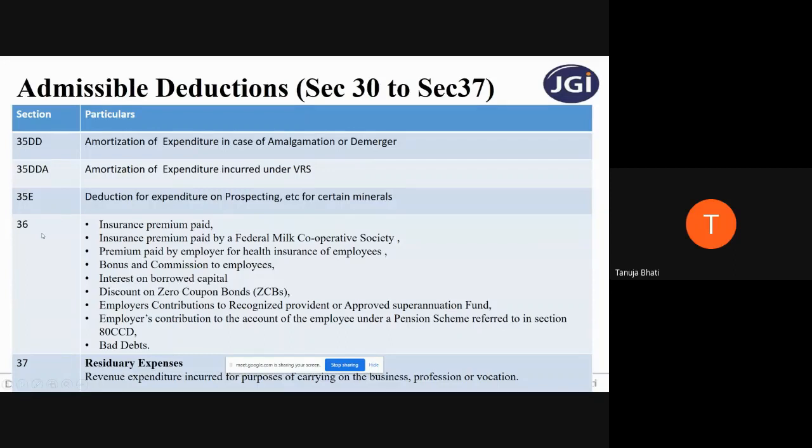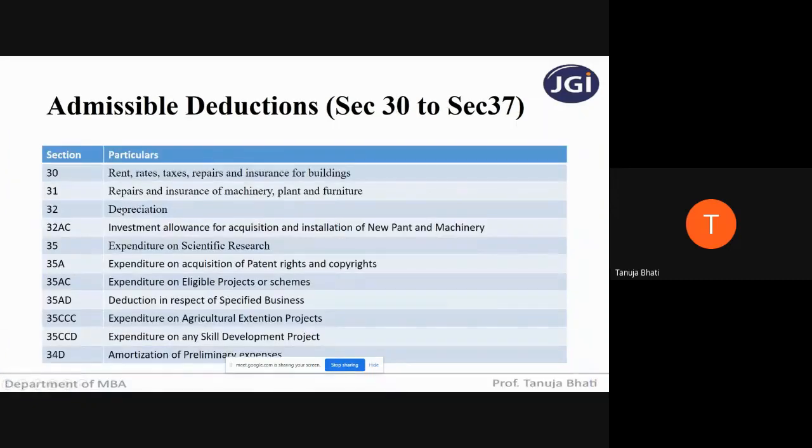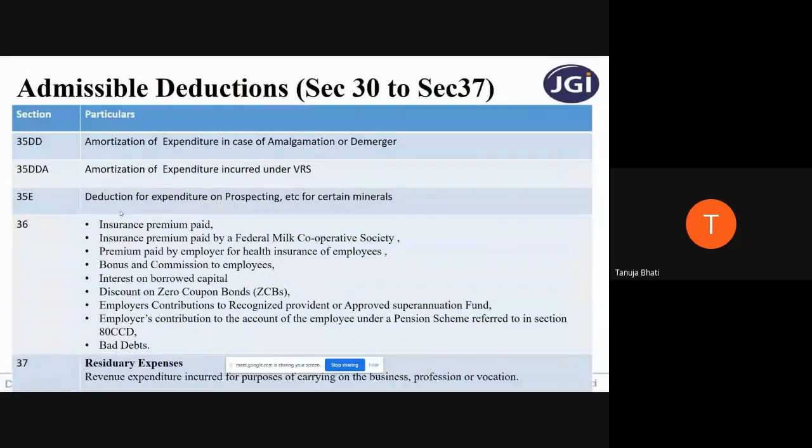Now, the most important here are section 36, section 37 and section 32 depreciation. The rest of the others you just have to go through. You never know when they will be asked in the exam. But the most repeated sections where the expenses are covered, let me tell you, are sections 36, 37 and 32. Now, under 36, what are the different expenses which will be allowable?